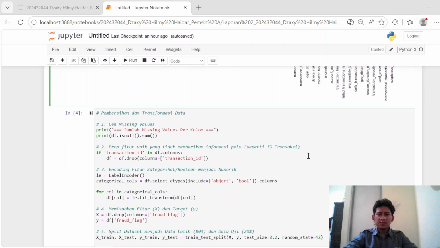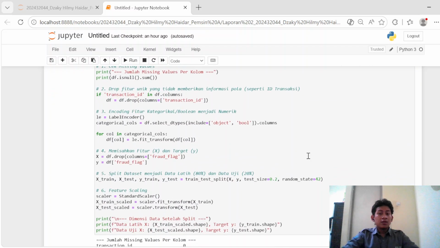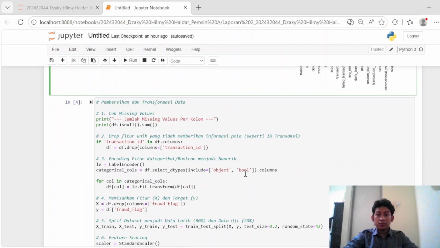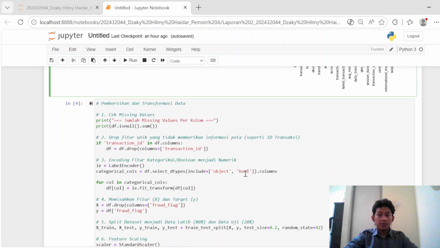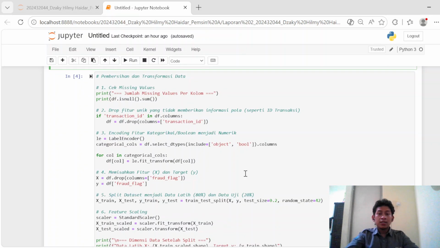So next, let's examine the preprocessing pipeline in part 3. The raw data is rarely ready for direct mathematical computation, so this pipeline was constructed to clean, encode, and scale our attributes.